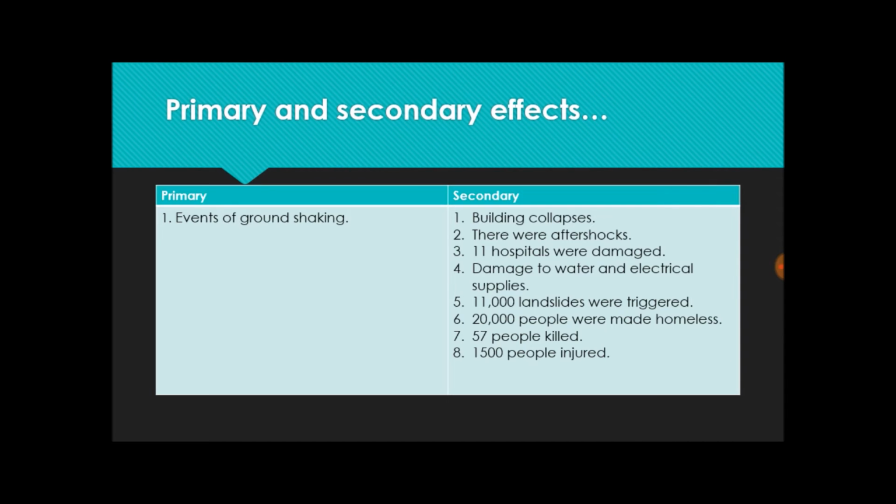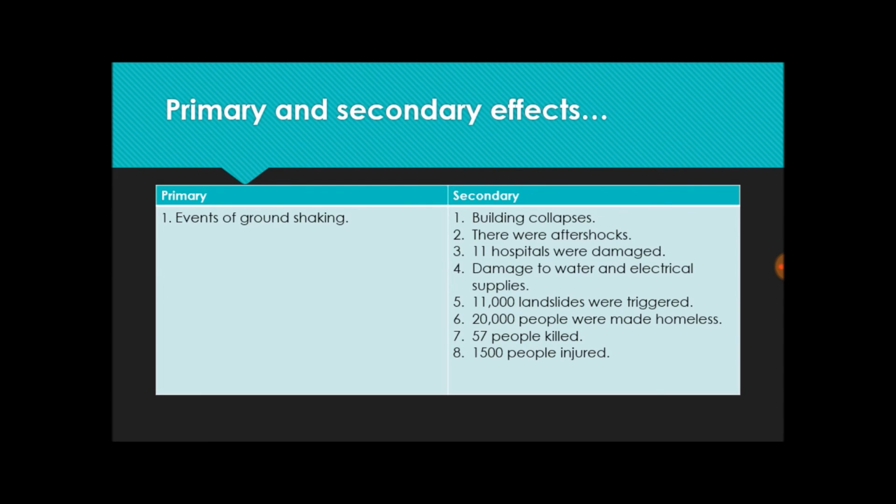In secondary effects, there were building collapses. There were aftershocks. Aftershocks are small earthquakes that happen after a big earthquake. So basically, events of little ground shaking. Now they can be pretty dangerous because already weakened buildings could fall down because of these aftershocks and kill somebody. Yeah, so they can be very dangerous.